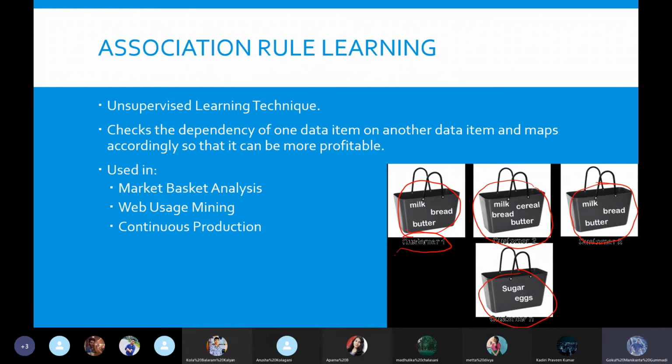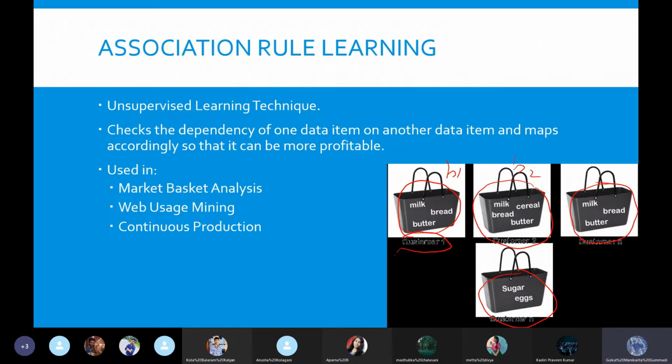See, sugar and eggs may not be used with other items, with other baskets. Actually these are kind of baskets. This is basket one, this is basket two, like that. Each customer has a basket. So when a customer is buying certain items together, we can identify which items he is buying together, so that we can promote them, or we can even put them together in a store, so that it will be easy for him to buy, and the chances of buying those together will increase. So that is the main reason.